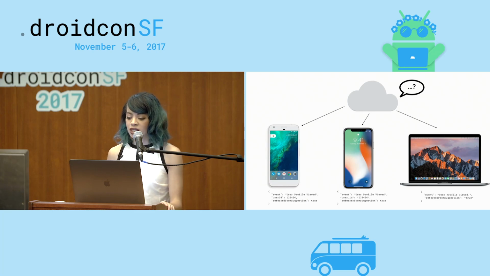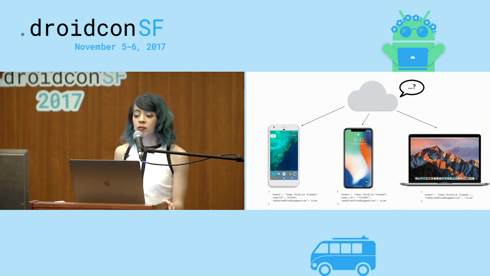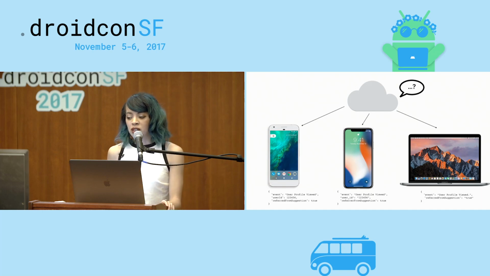And then when you go to the desktop website, it's even more messed up. We just completely forgot to log the user ID, and now the Boolean is a string. Even though we had a wiki page where we were supposed to be keeping track of this stuff, we still managed to mess it up pretty often, which would result in a lot of weird, inaccurate data, and it just wasn't very dependable. It gave us strange results that were hard to track down and hard to stay on top of with all the changes we were making.